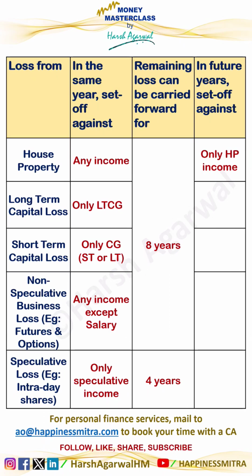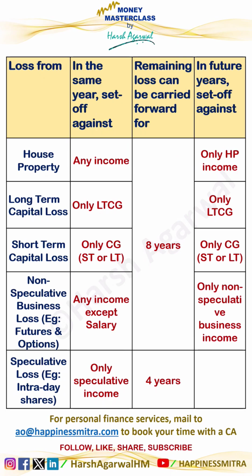In future years, set off provision is a little different. House property losses can be set off only against house property income. Long-term capital loss can be set off only against long-term capital gain. Short-term capital loss can be set off either against short-term or long-term capital gain. Now again, business loss can be set off only against non-speculative business income, not from any other income. Speculative loss can be set off only against speculative income.